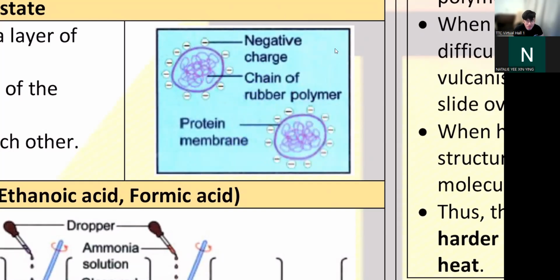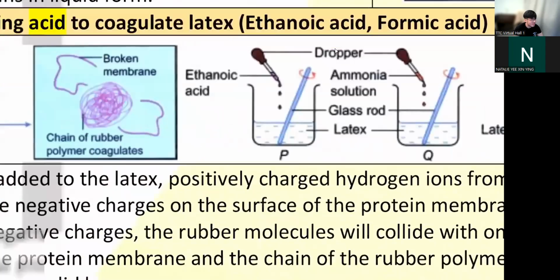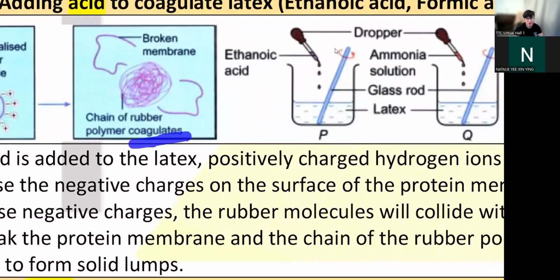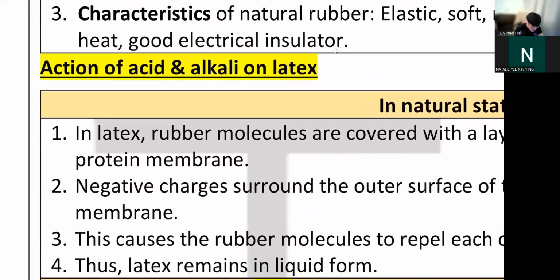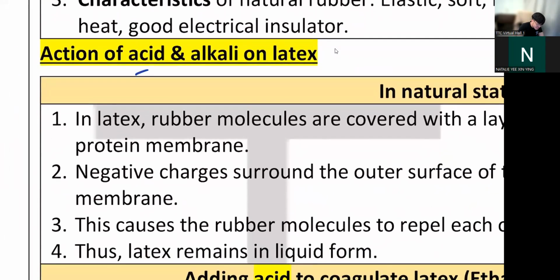Do you know what coagulate is? Coagulate means they harden. I don't say harden rubber or solidify, please use the word coagulate. Before I move on, can you please write down something? Acid is positive, and alkali is negative. Okay, why do I want you to write this?